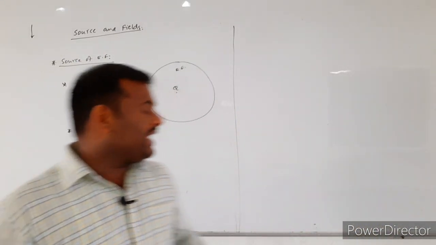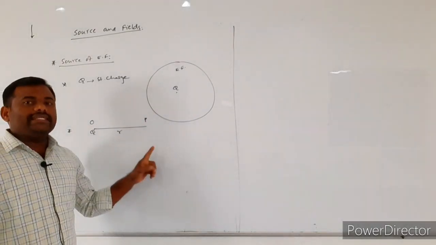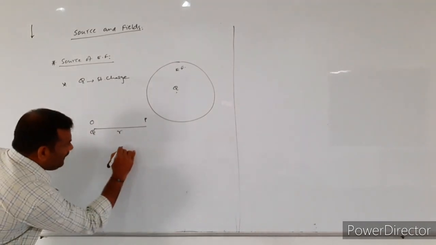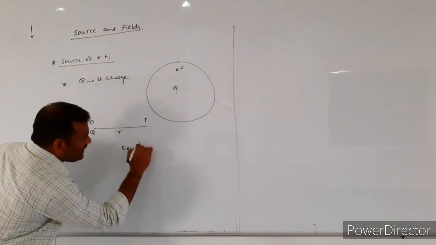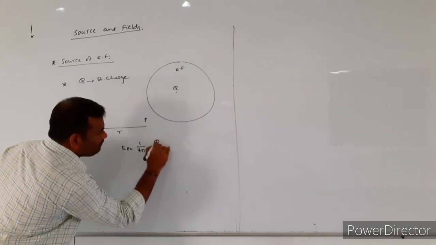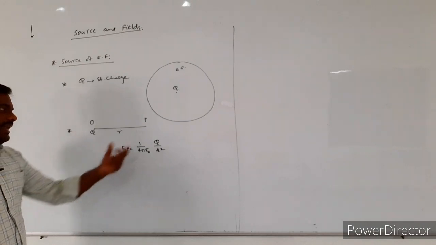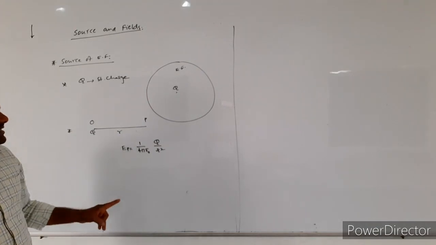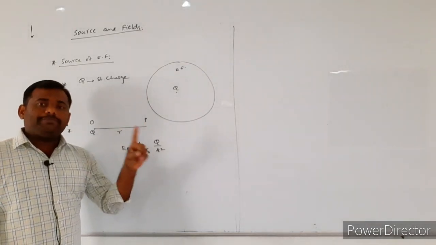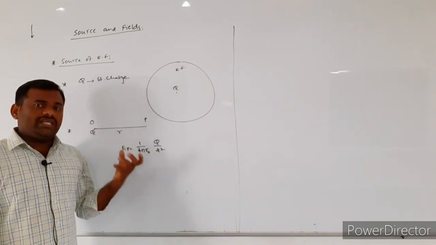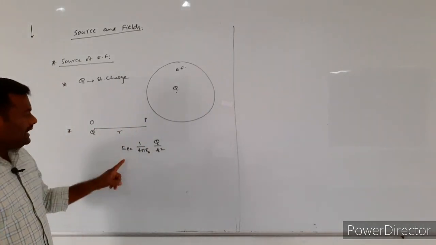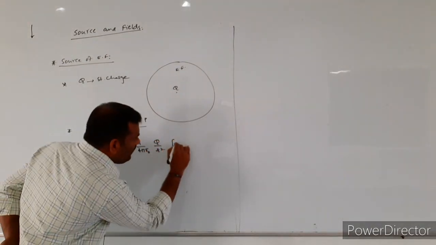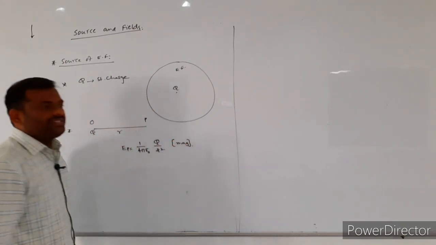So for that purpose, I consider a point P which is placed at a distance of small r from the stationary charge capital Q. At the point P, the electric field strength will be given by 1 by 4 pi epsilon naught Q by r square. The magnitude of the electric field strength at the given point P, at a distance of small r from the stationary charge capital Q, will be given by EP is equal to 1 by 4 pi epsilon naught Q by r square, which gives only the magnitude of the field strength.